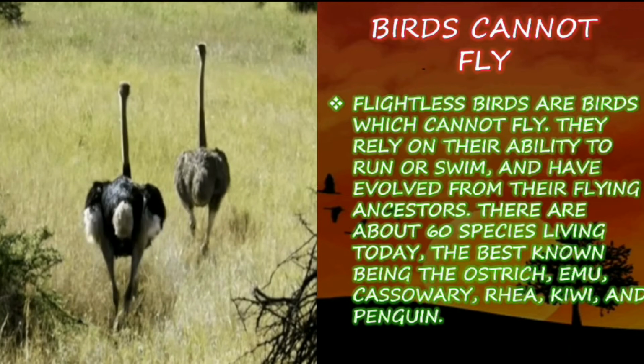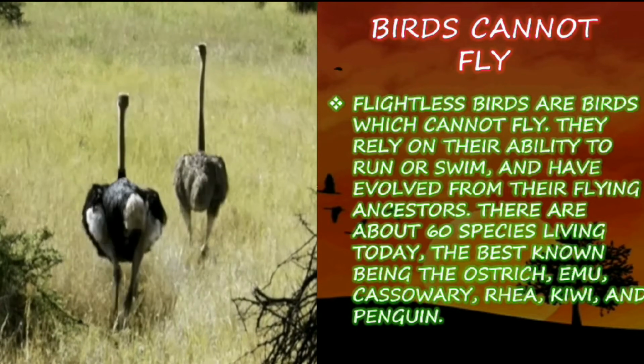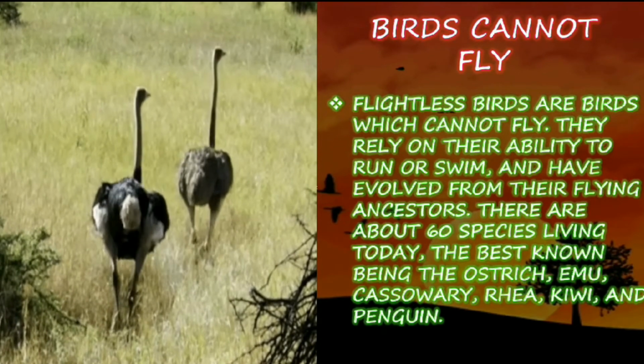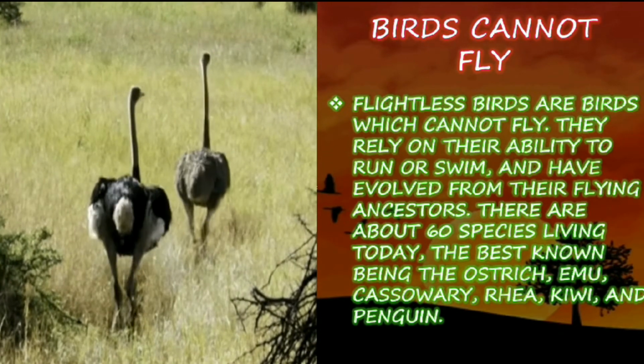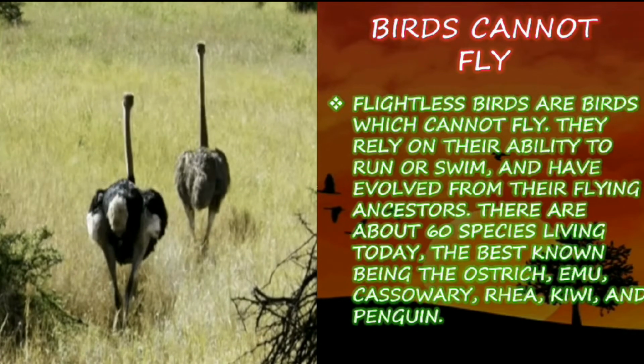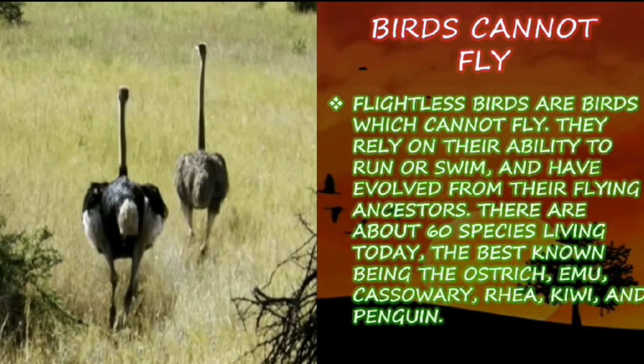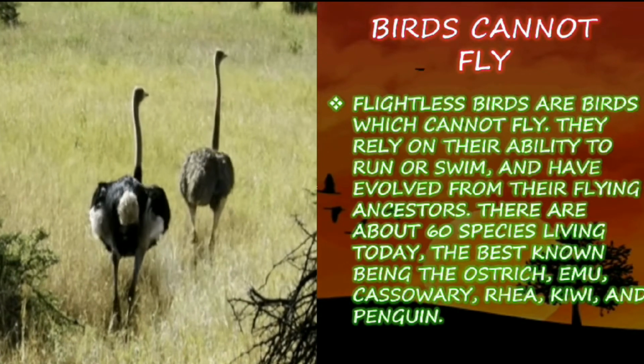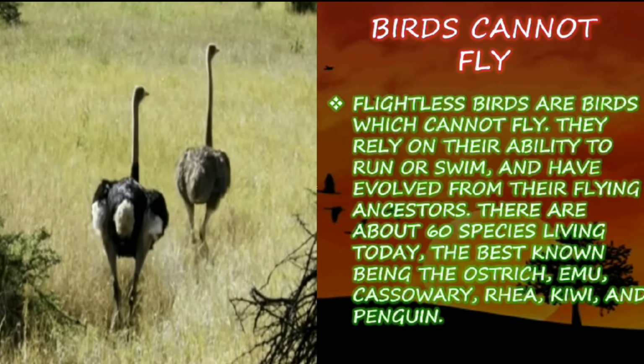Birds that cannot fly. Flightless birds are birds which cannot fly. They rely on their ability to run or swim and have evolved from their flying ancestors. There are about 60 species living today. The best known are the ostrich, emu, cassowary, rhea, kiwi and penguin.